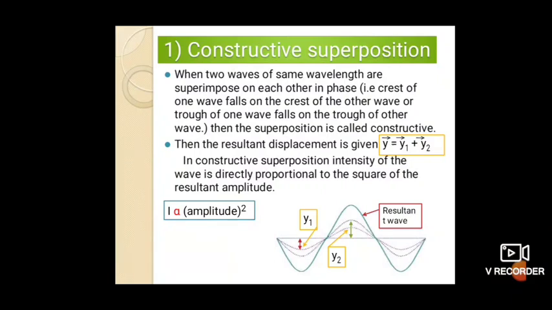So whenever the crest of one wave falls on the crest, as well as the trough of one wave falls on the trough, then the resultant displacement will be added. Both the displacements will be added.